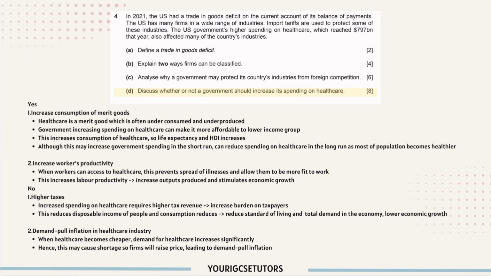4D. Discuss whether or not a government should increase its spending on healthcare. Yes. First point, this can increase the consumption of merit goods. Healthcare is a merit good, which is often under-consumed and underproduced. So government increasing spending on healthcare can make it more affordable to lower income group. This increases the consumption of healthcare, so life expectancy and HDI increases.